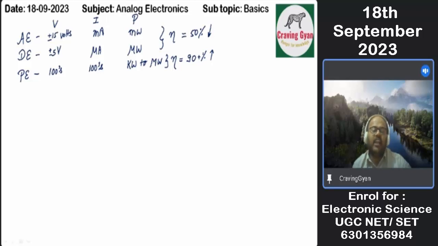Why? Even a 1% loss is a huge loss in the case of power electronics, right? Even a 1% loss occurs in terms of lakhs. But in the case of analog electronics and digital electronics subjects, we'll be talking about those elements where efficiency is less, but we are least bothered. Why? Maximum the power loss will be in the order of milliwatt or microwatt.